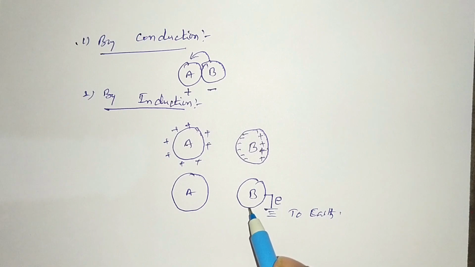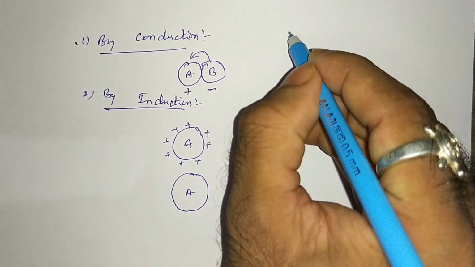Then it finally becomes a negatively charged body. In this way, a body can be charged by the method of induction. Clear?